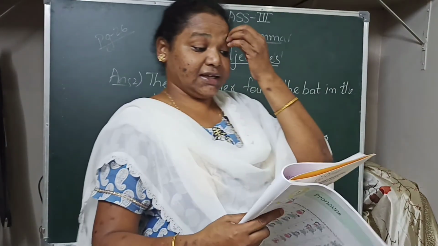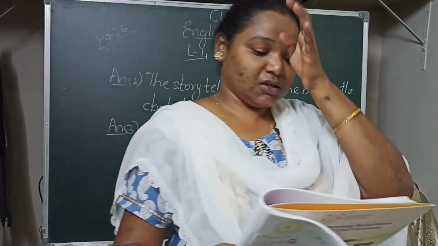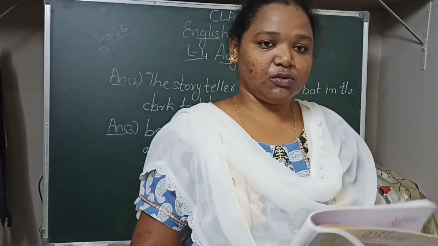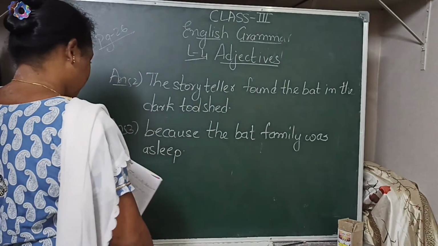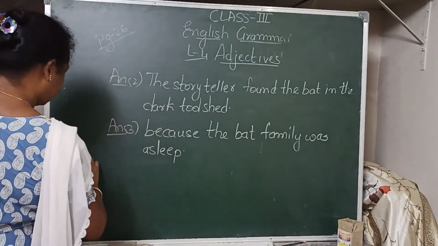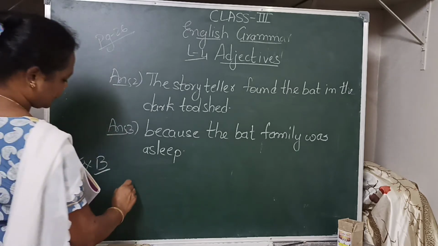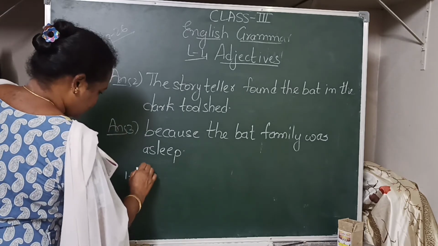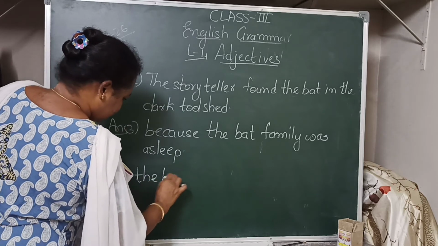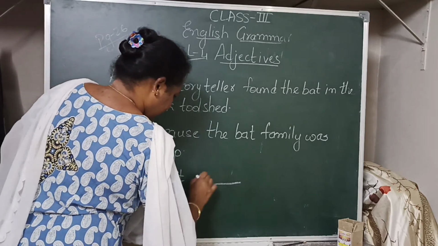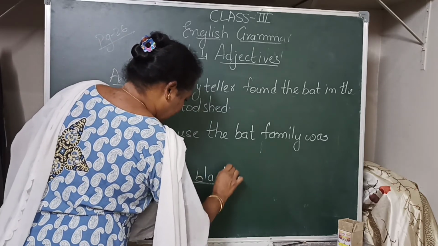Okay. Then exercise B. Pick out the adjectives used to describe the bat. So, what did they use the word to describe the bat? Black bat.